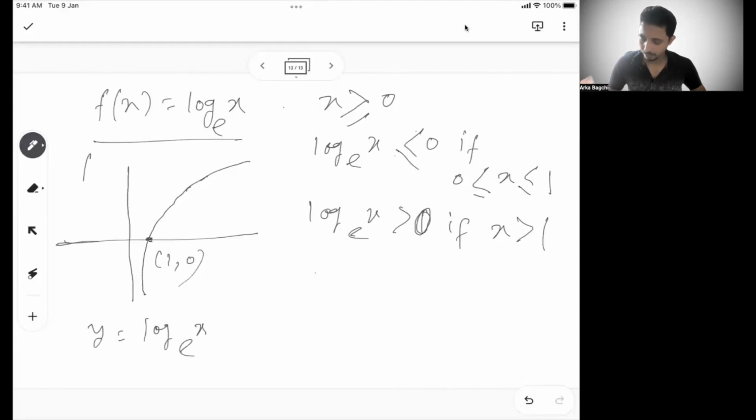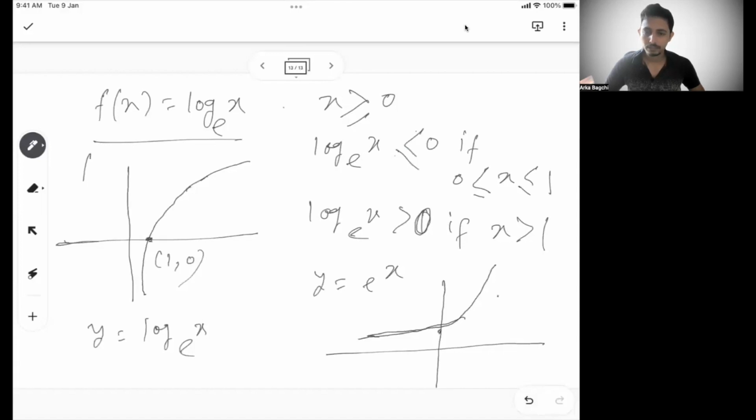Similarly, if I say y equal to e to the power x, when x is 0, y is 1, e to the power 0 is 1. So this will go like this. So this is y equal to e to the power x. Very, very important graph. Try to understand the graph of log of x base e and e to the power x. So e to the power x is an exponential.